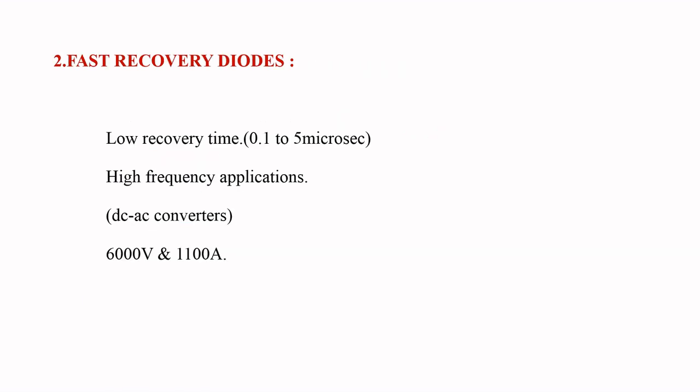Coming to the second type of diode, the fast recovery diode. The disadvantage of the general purpose diode can be overcome by using the fast recovery diode. This type of diode has a very small reverse recovery time, from 0.1 to 5 microseconds.